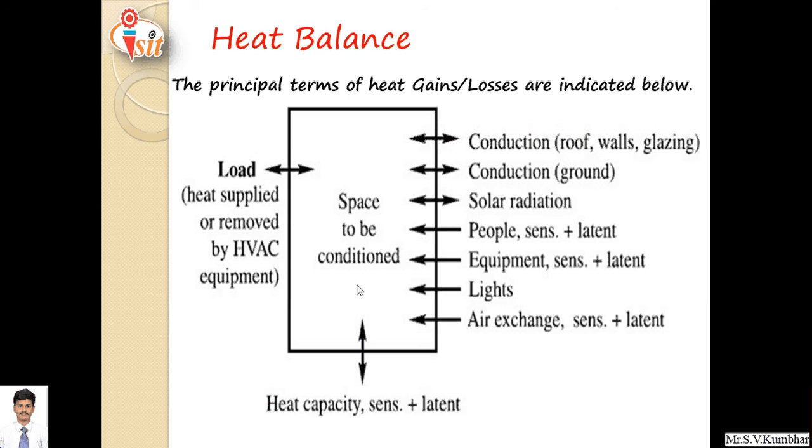Equipment and its sensible heat and latent heat. Generally we require electronic equipment at home: bulbs, fans, tube lights, etc. That heat has to be considered while designing an air conditioning system. Then lights, air exchange, that is infiltration, and by considering this sensible heat and latent heat, we have to design the air conditioning system.